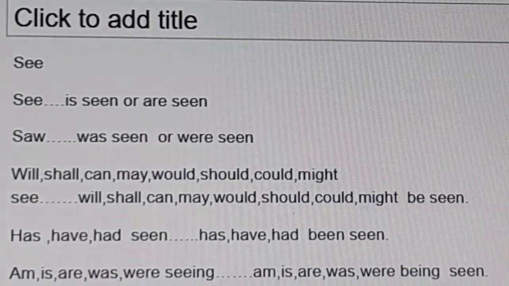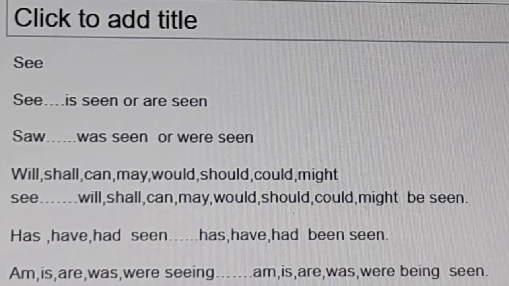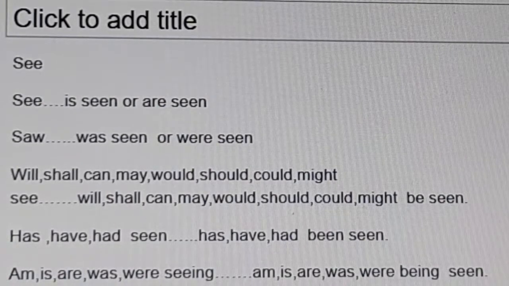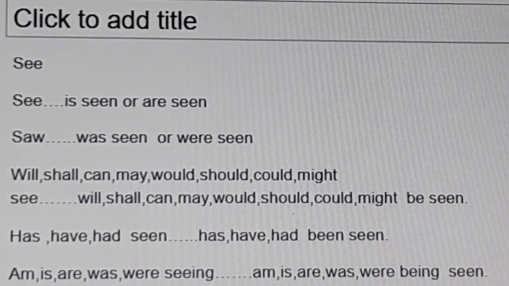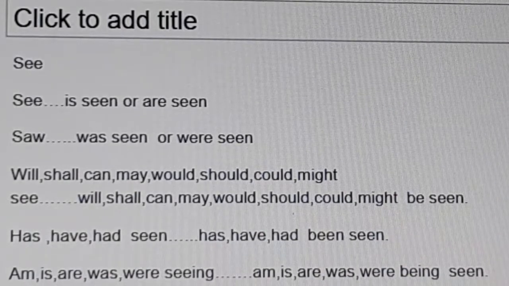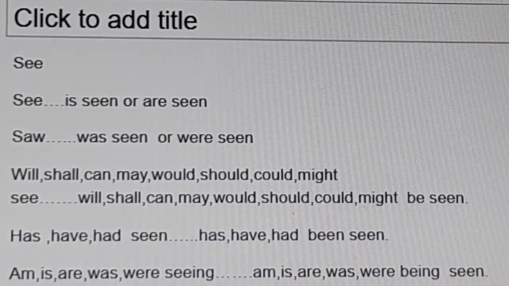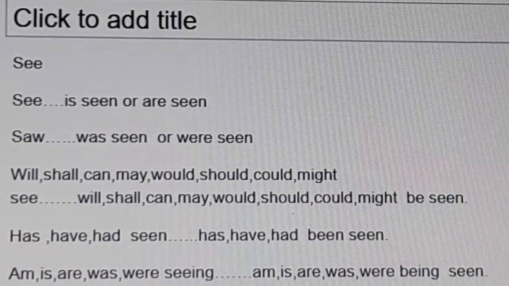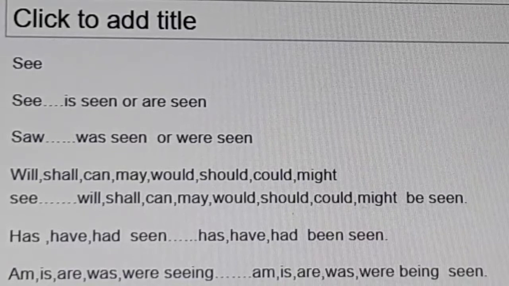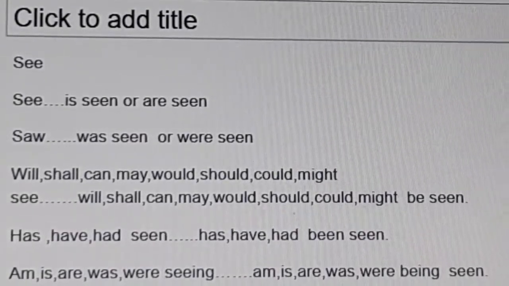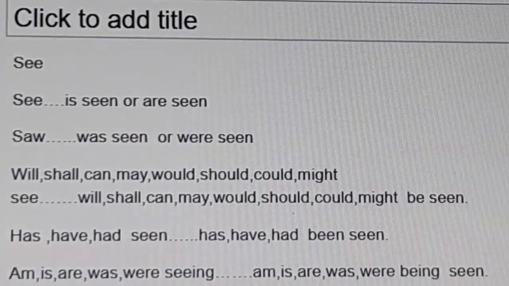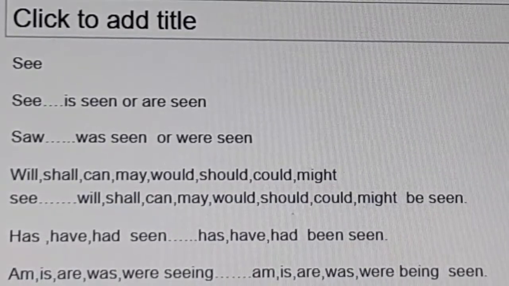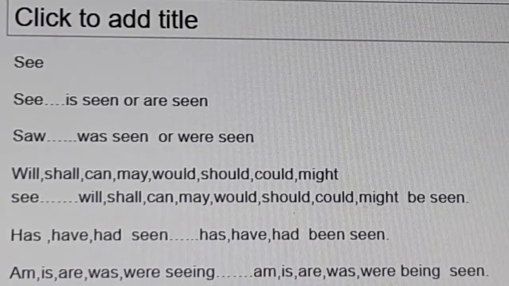Okay, has seen will be changed into has been seen. Have seen is changed into have been seen. Had seen, had been seen. Okay, am seeing is changed into am being seen. If there is a verb in continuous tense, "being" only comes in continuous tense.